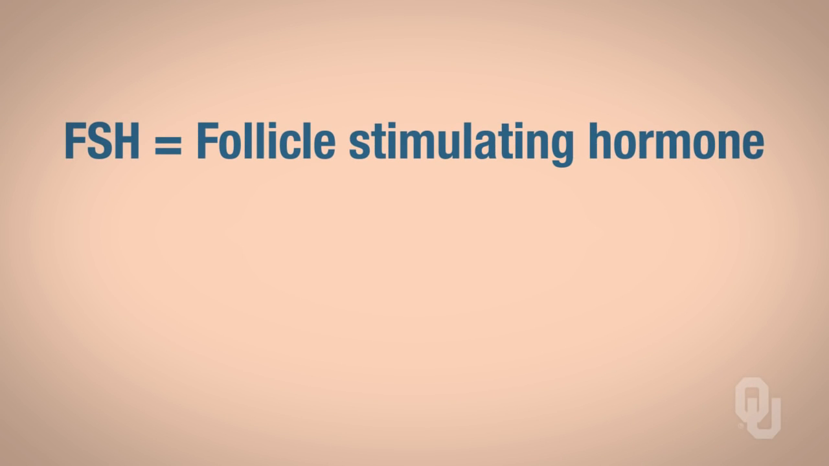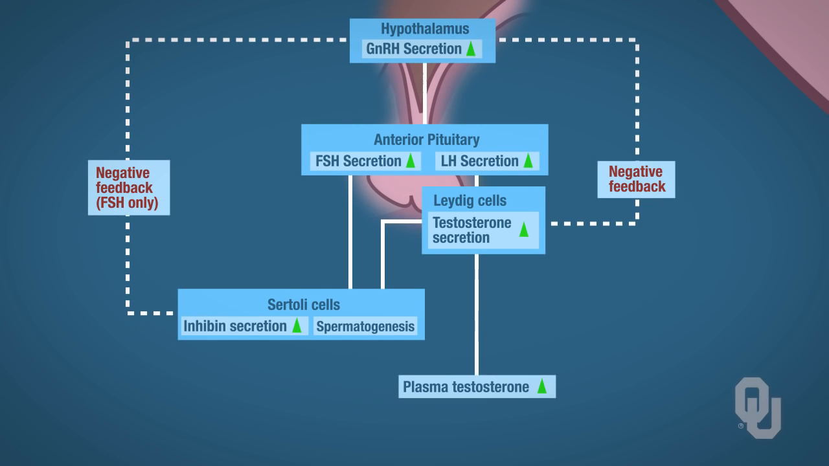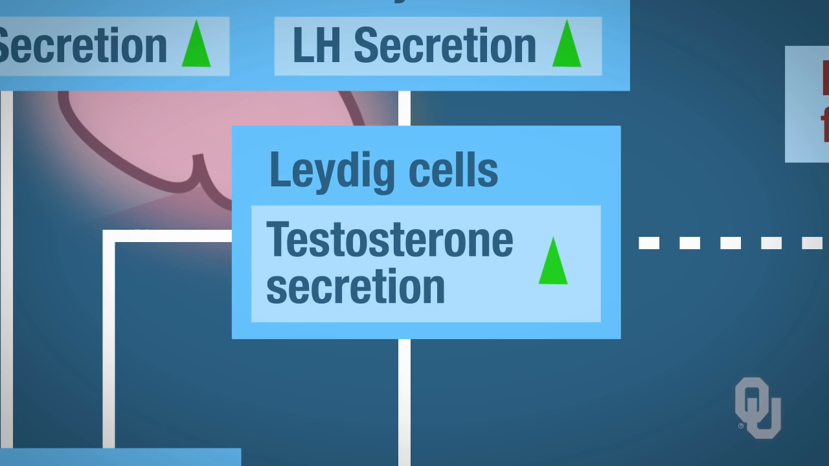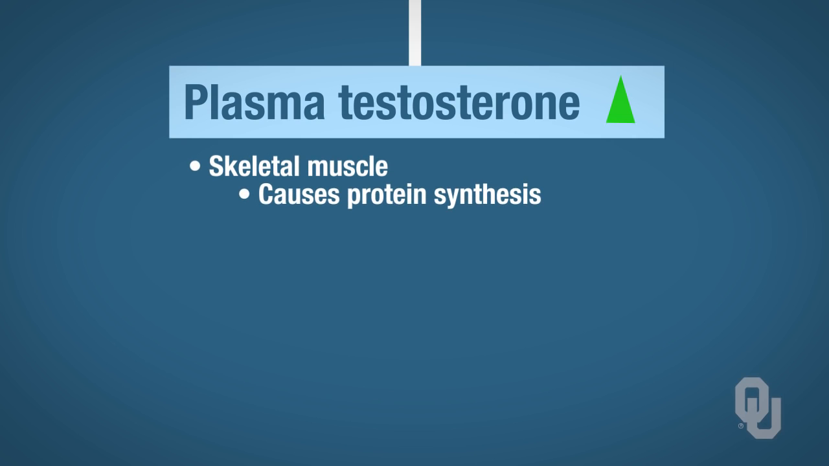FSH stands for follicle-stimulating hormone, and LH, remember, is luteinizing hormone. LH, as we discussed in previous videos, will stimulate the Leydig cells of the testes to synthesize and secrete testosterone. Testosterone will then enter the plasma and cause target cell responses. Let's review those responses. Testosterone will target skeletal muscle, causing protein synthesis.